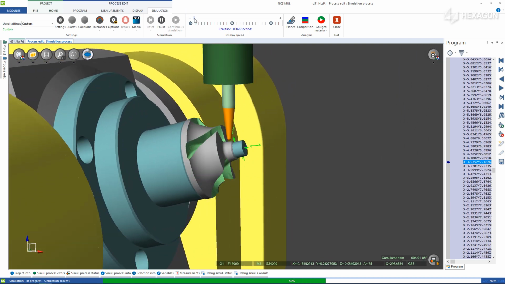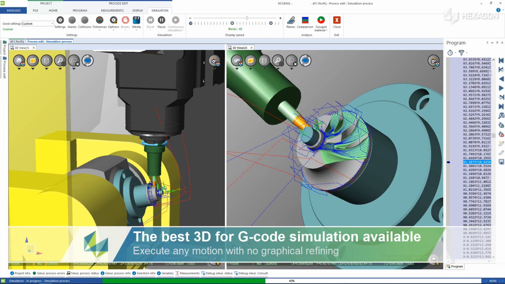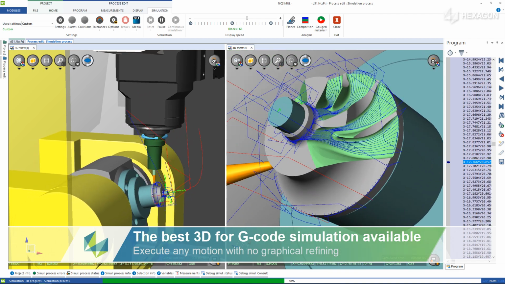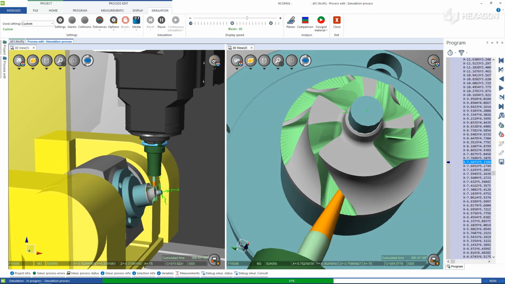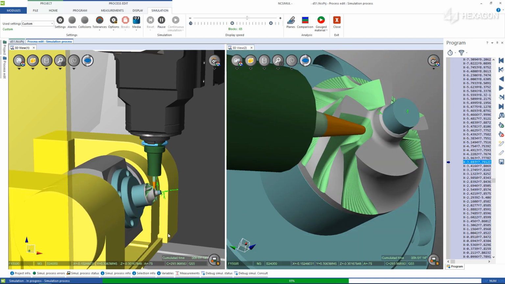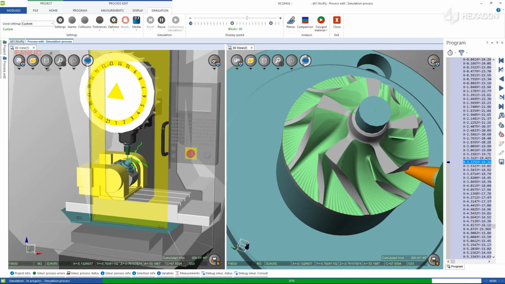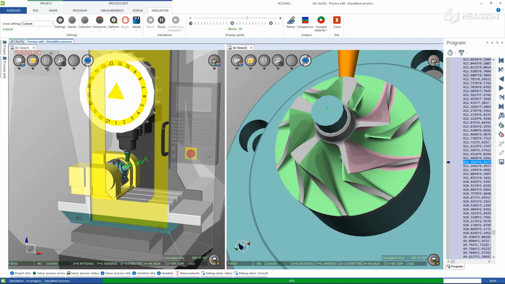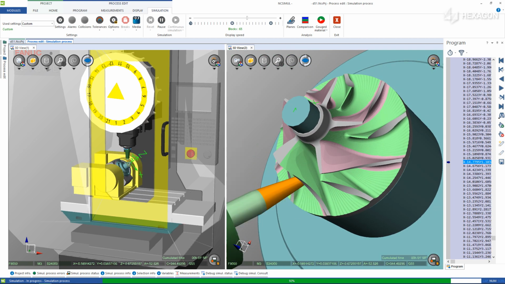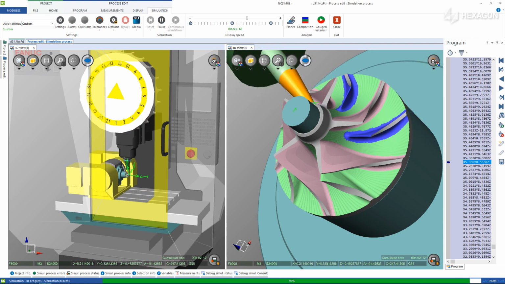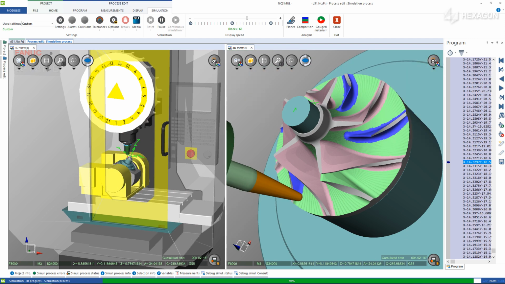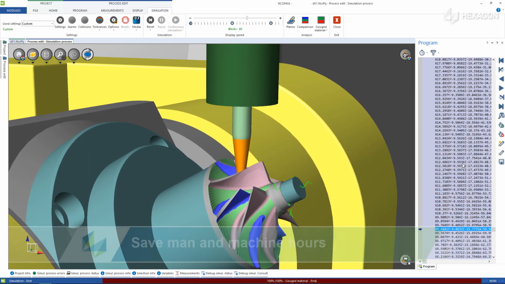NC Sim Solutions utilizes the fastest, most advanced graphic engine available, allowing it to remove clear-cut volumes of material in the simulation environment in either part or machine view. It is the only G-code simulator that can be continually manipulated through zoom, pan, and rotate commands without any instances of refresh latency. By streamlining the production process via an intuitive interface, NC Sim saves both man and machine hours